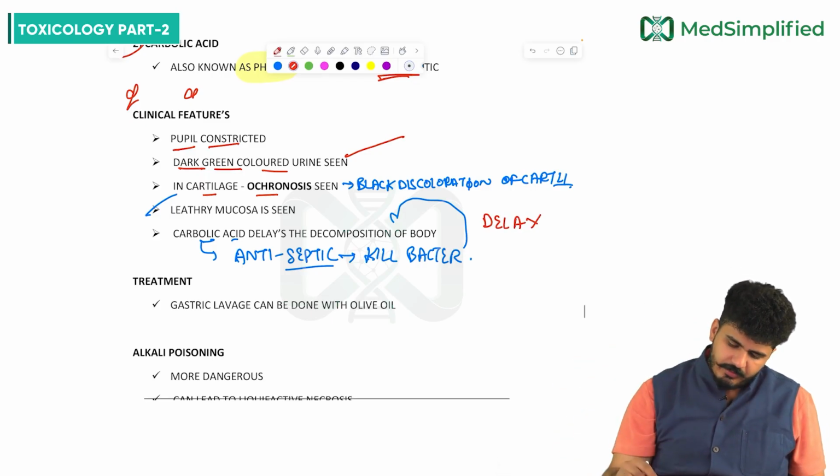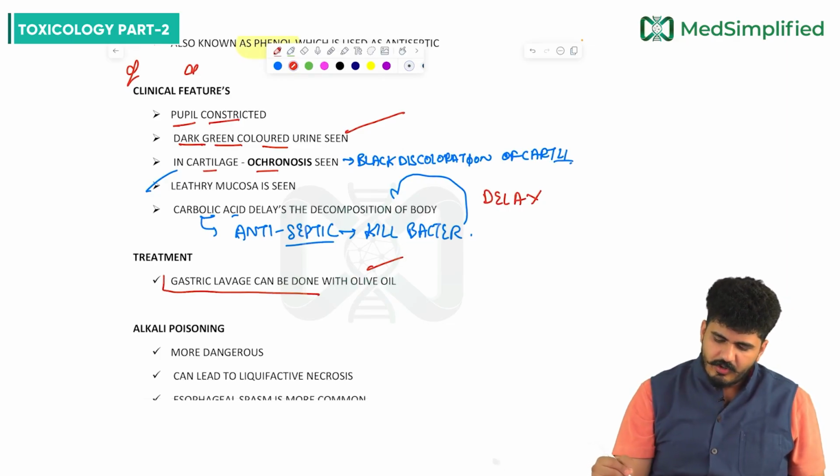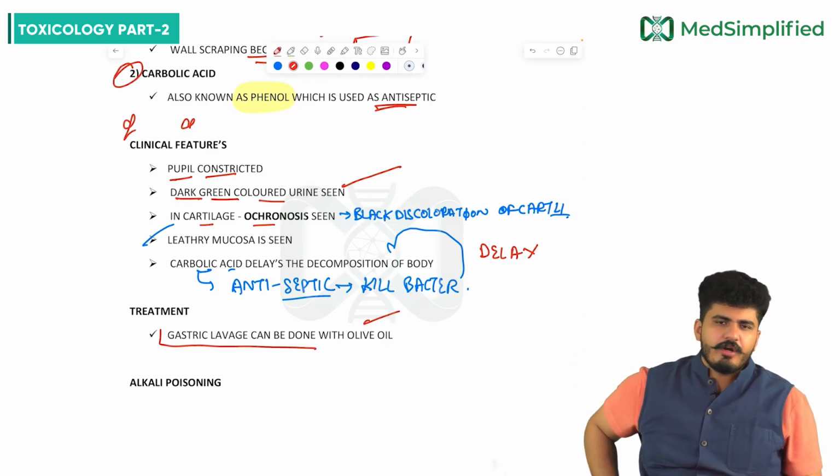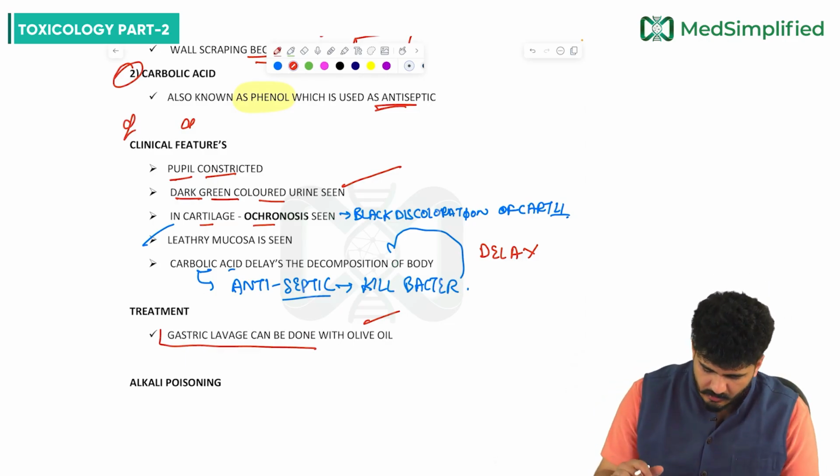Now coming to the treatment part, gastric lavage can be done with olive oil. In case of carbolic acid, usually we avoid other things, but it can be done with the help of olive oil.